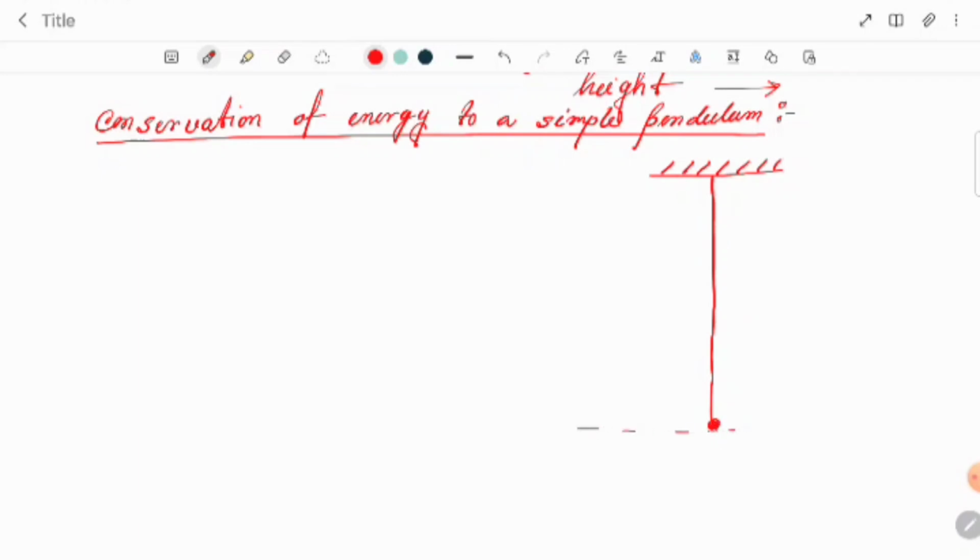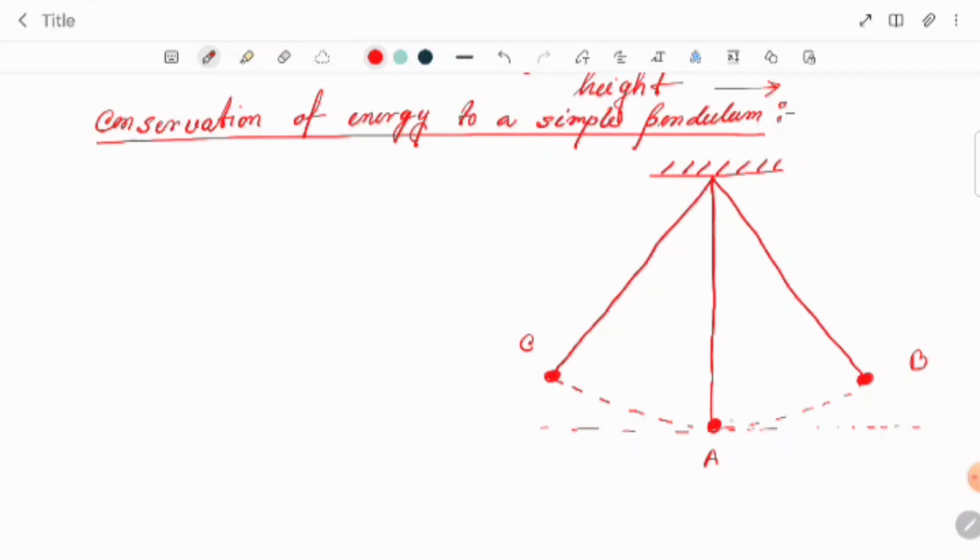Three positions we'll choose: this is A, these two are the extreme positions, and this position I'm taking as B, and this position as C. So it is swinging this way. This is the mean position at A.